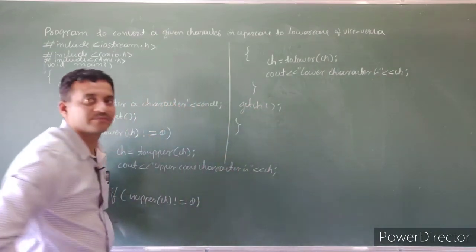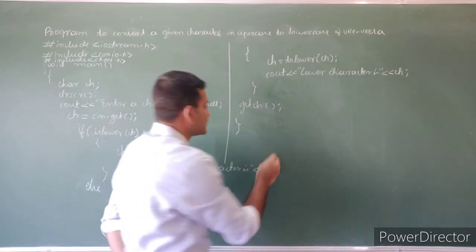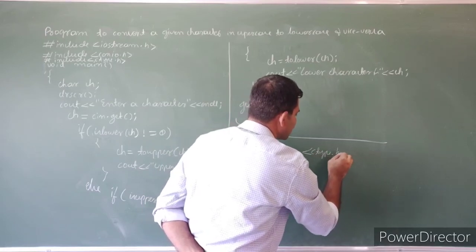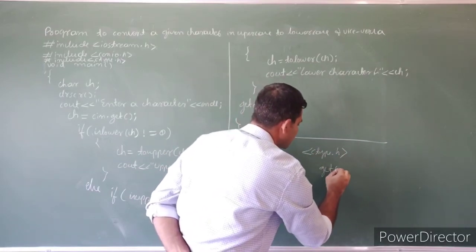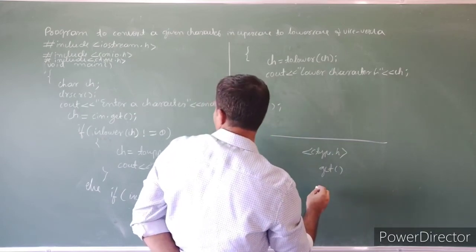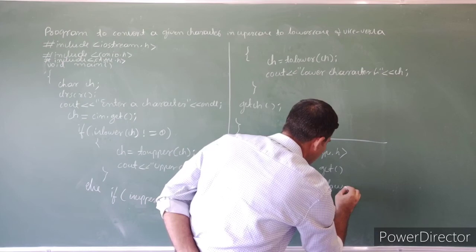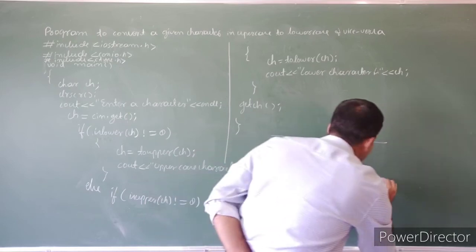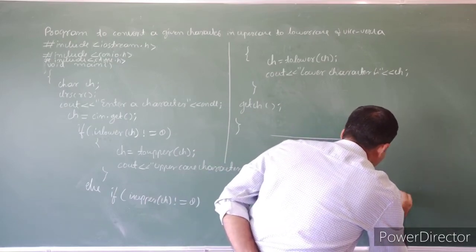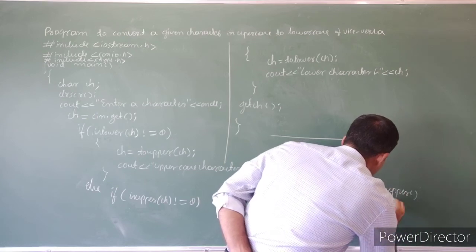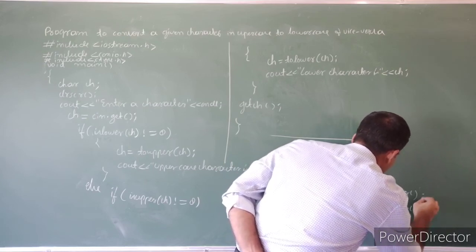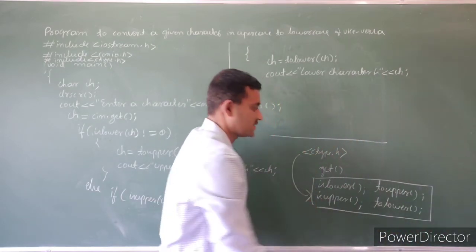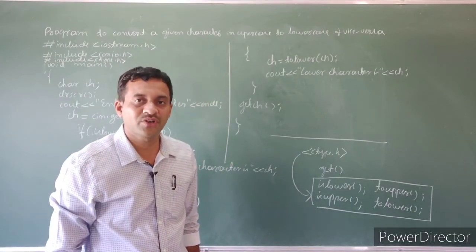Close the main program. Here we use functions. We use functions that belong to ctype.h. First one is the get function. Another one is islower, isupper, then toupper, then tolower. Here these functions belong to ctype.h. These four functions belong to ctype.h.